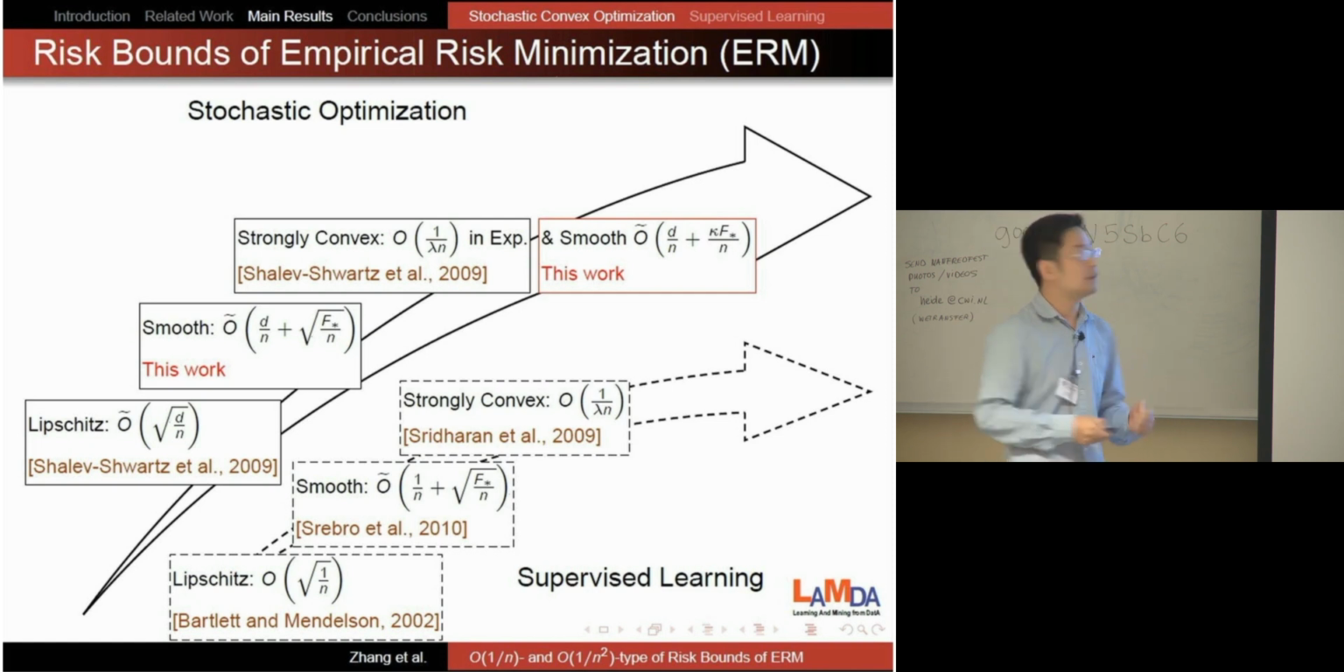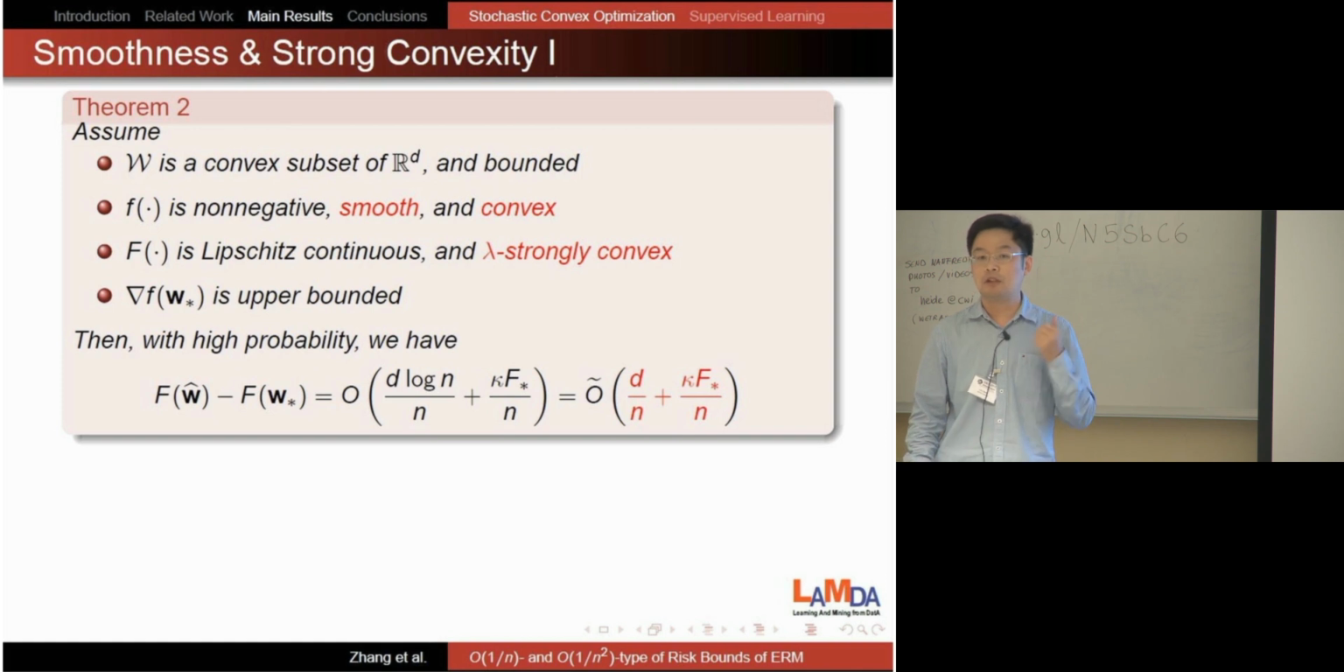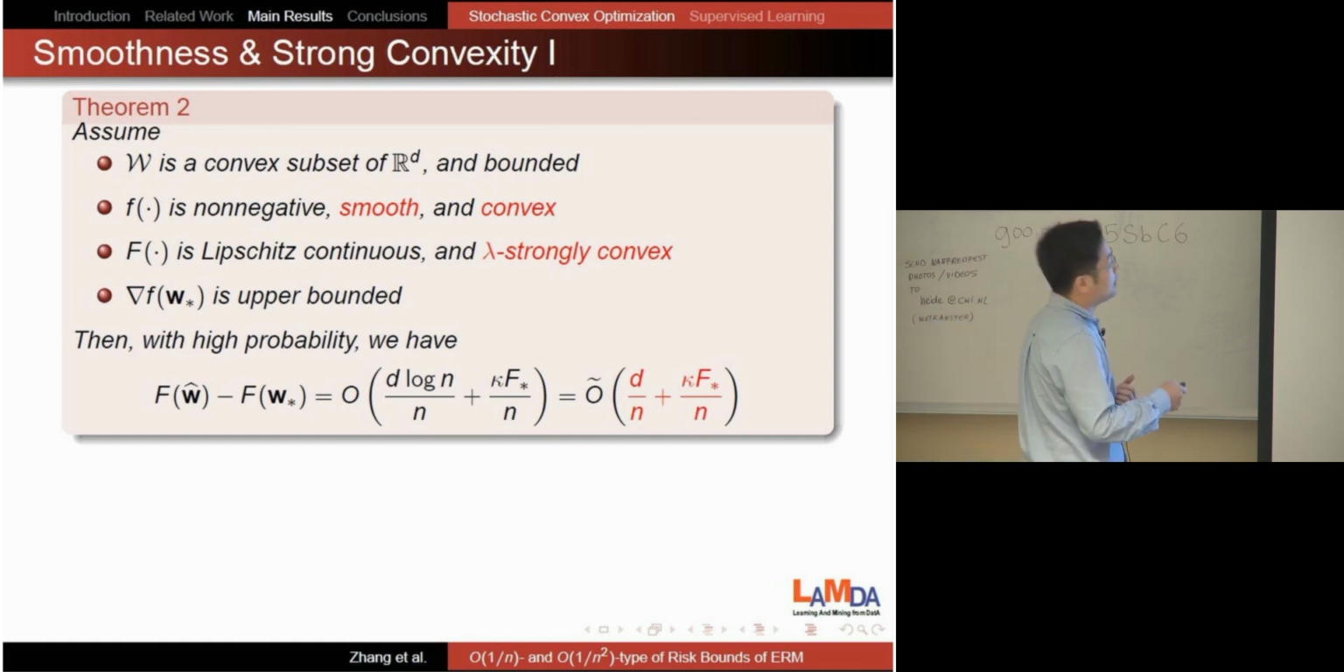In this case, the bound is on the order of d over n plus kappa f star over n. Okay, let's see the details. This is the assumptions. Compared with the previous one, the only difference is that we assume the population function, the expected function, is lambda strongly convex. With this additional assumption, we can derive this result.